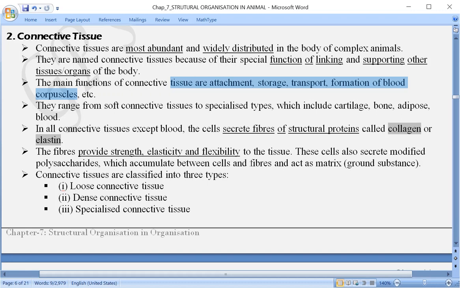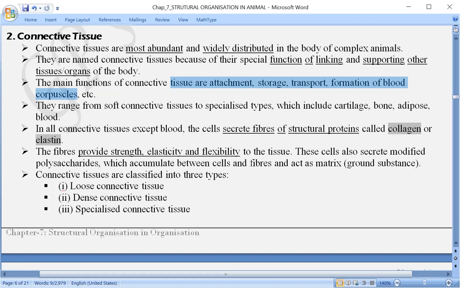Based on that we are able to maintain body size, like height in the case of human beings. Mainly the height I am talking about is because of the bone, which is a connective tissue. So all these we have to discuss and understand in this topic.